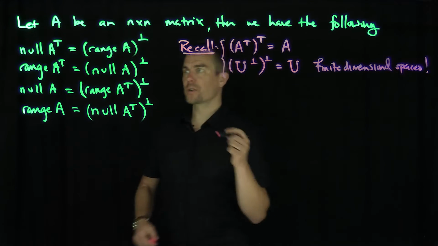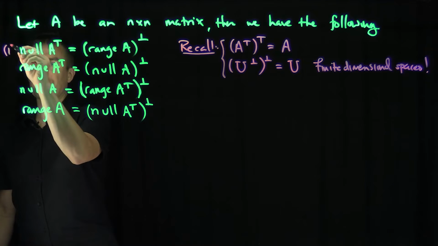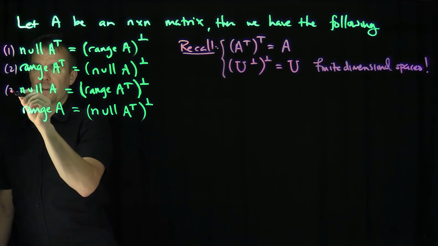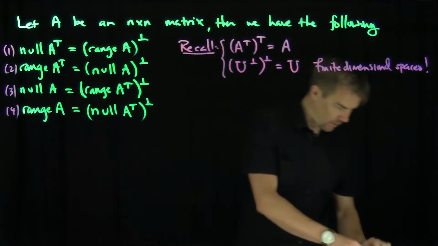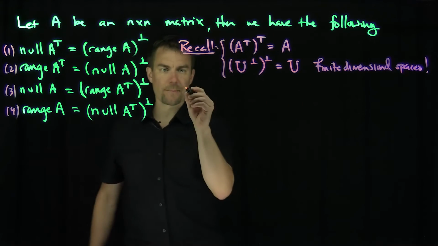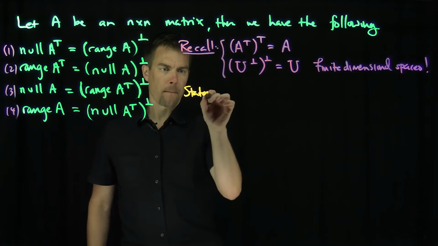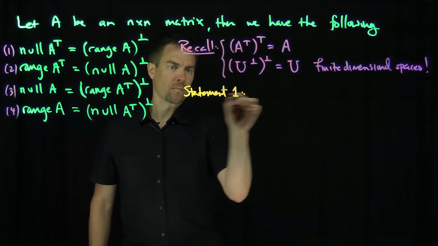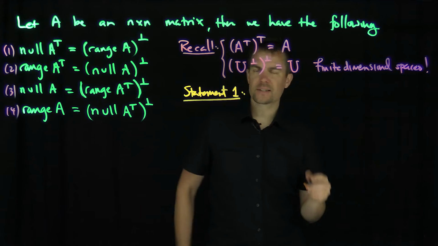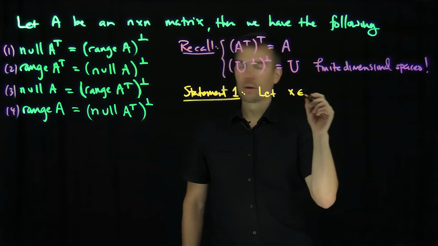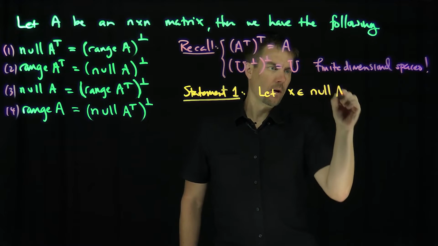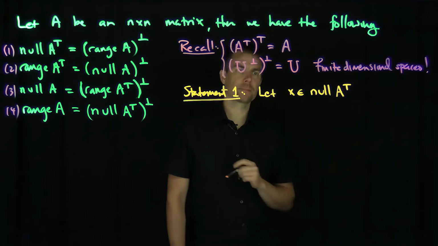So now, let's focus on the first expression. Let's call these statement 1, statement 2, statement 3, and statement 4. So how do we prove statement 1? Let X be in the null space of A transpose.